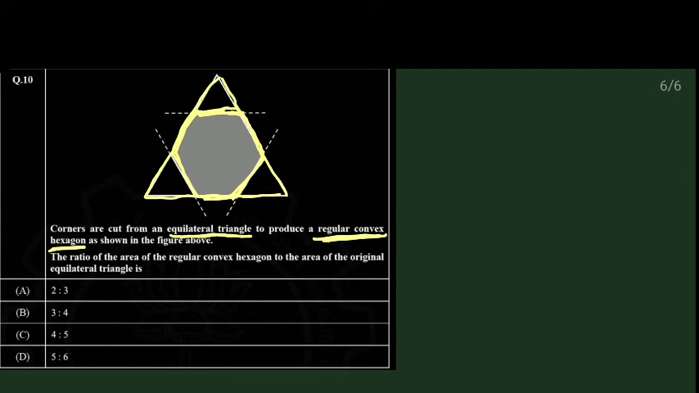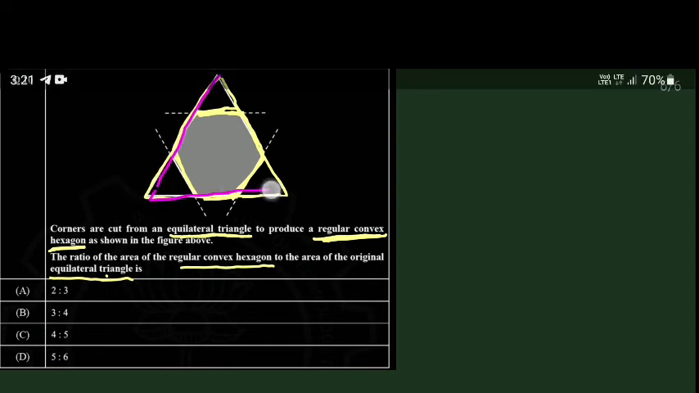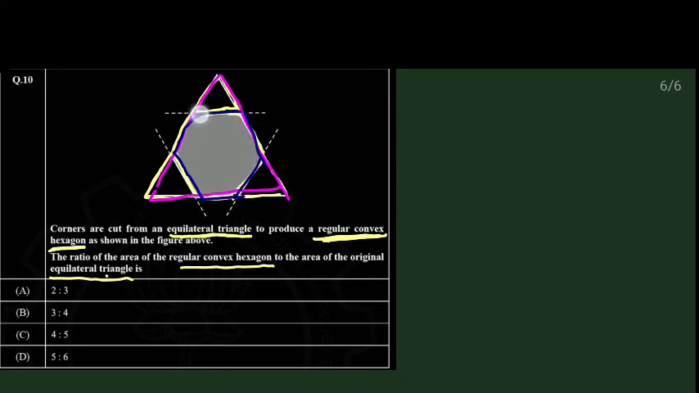So now what is it asking? The ratio of the area of the regular convex hexagon to the area of the original equilateral triangle. That means it is asking this area, and it is asking this area. So the ratio of this area to this area is what is asked.